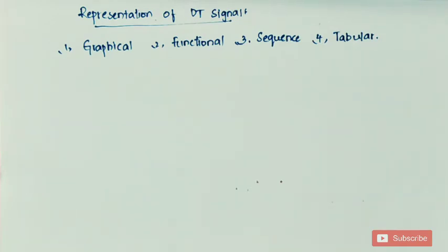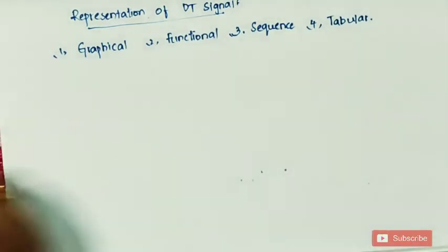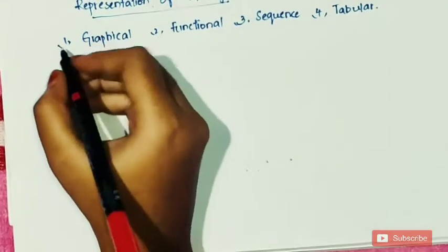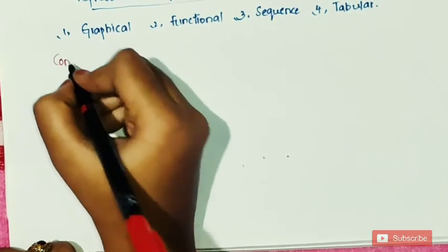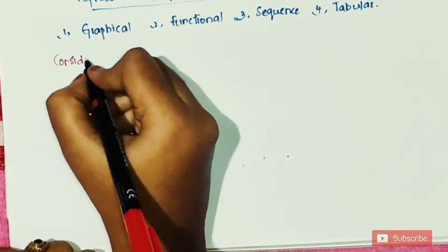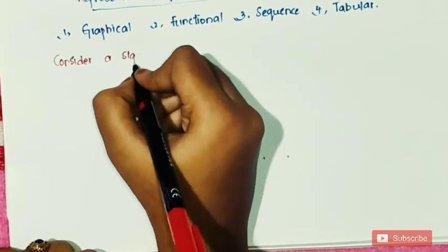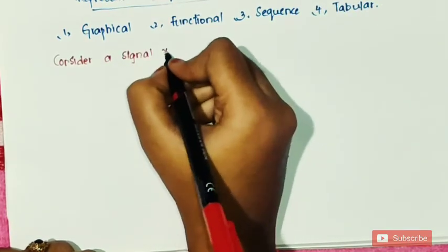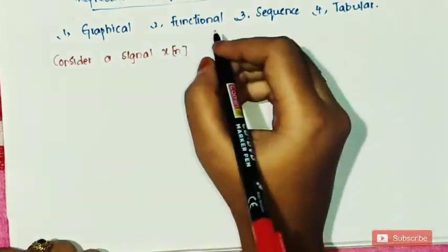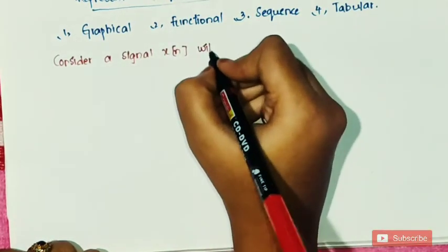Before explaining these types, first of all let us take a question. Let us consider a signal x of n. Since it is a discrete time signal, it should be represented with x of n. Consider a signal x of n with values.